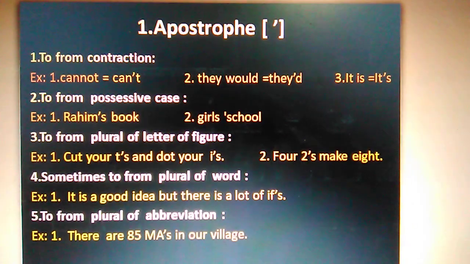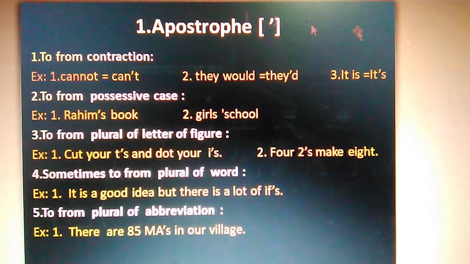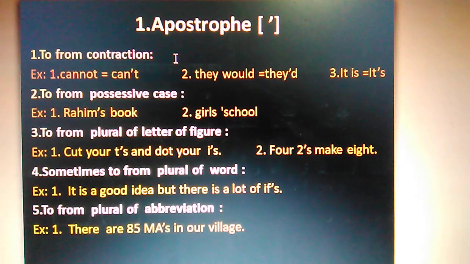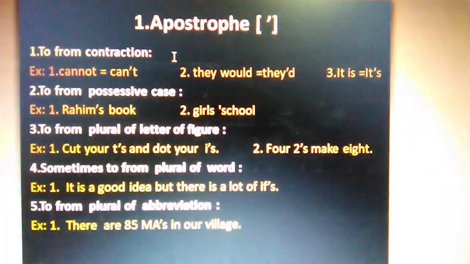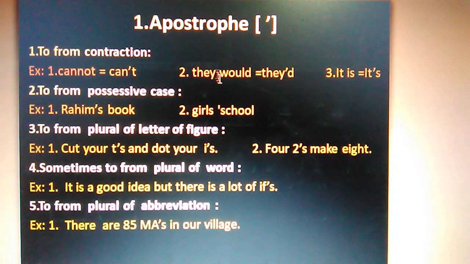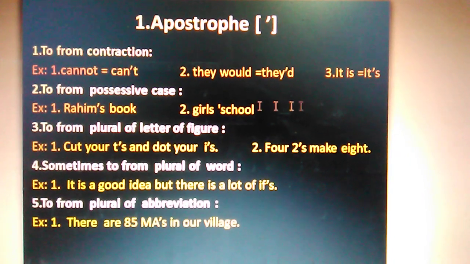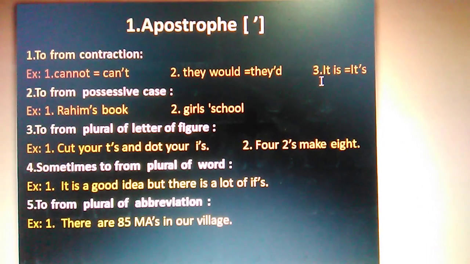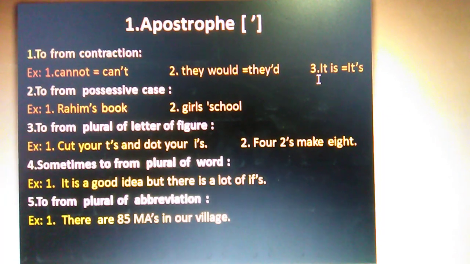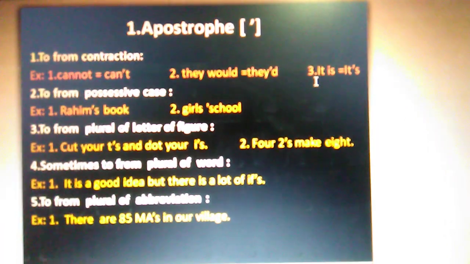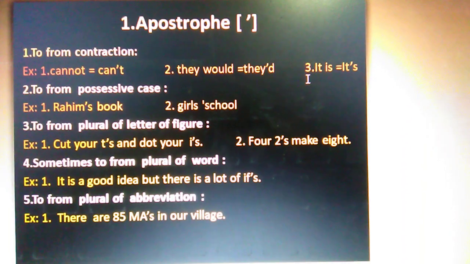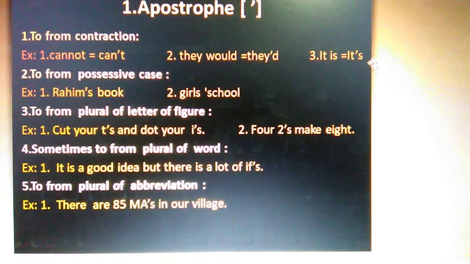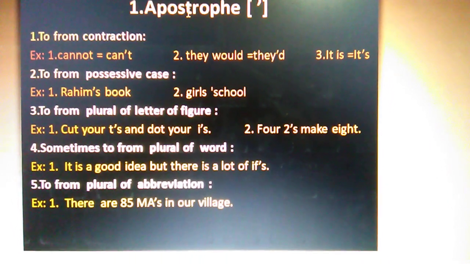So at first let's go for apostrophe. First one, to form contraction. All of you know that there are contractions. We can form three types of contraction. One is the contraction of the auxiliary verb. One is the contraction of the word, that means we want to eliminate or keep a part of the word silent. For example, over, you can write o'er, putting the apostrophe there. Then it is, we can write it's. So to form these three types of contraction, we use apostrophe.